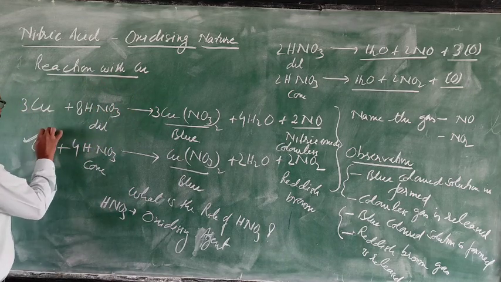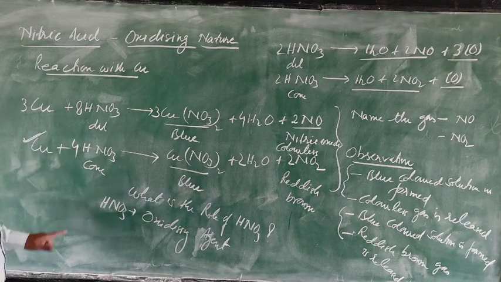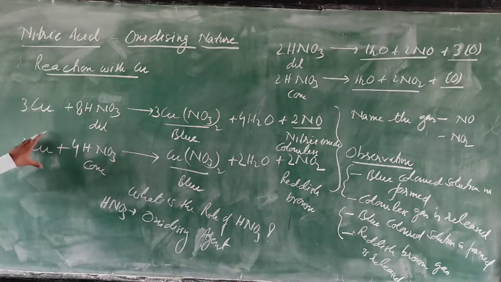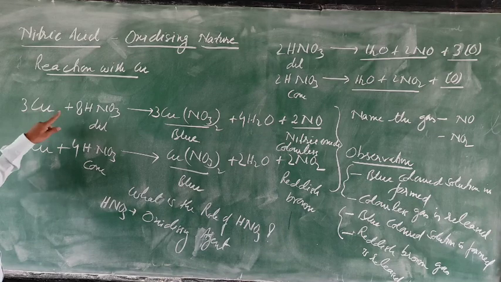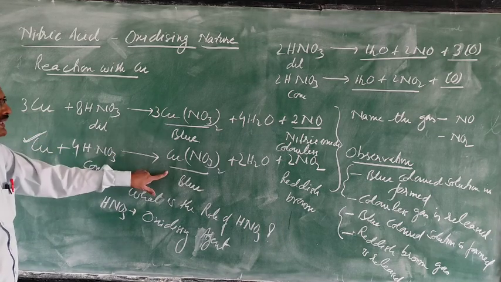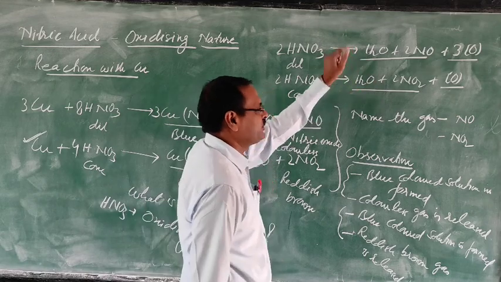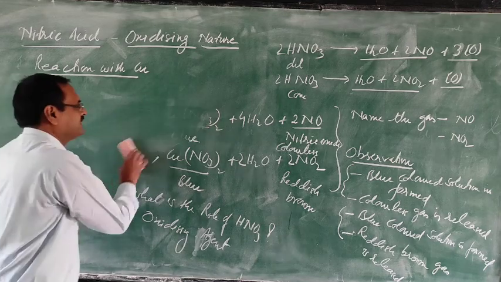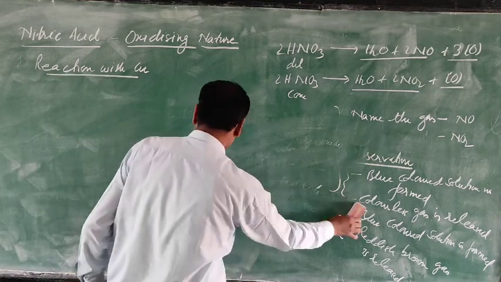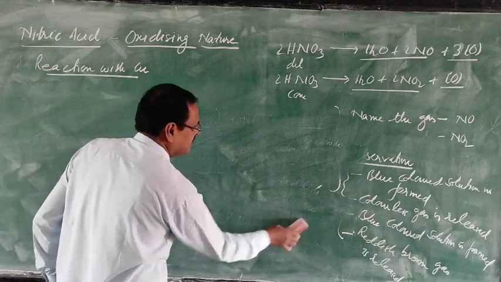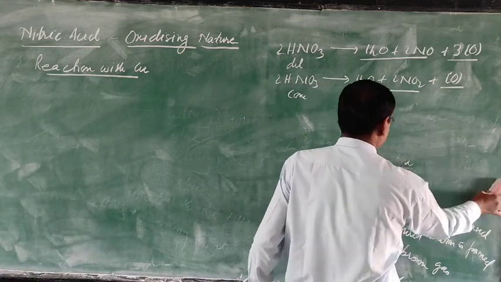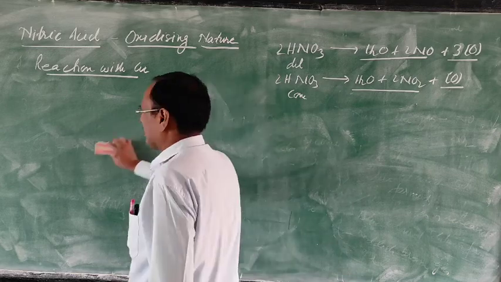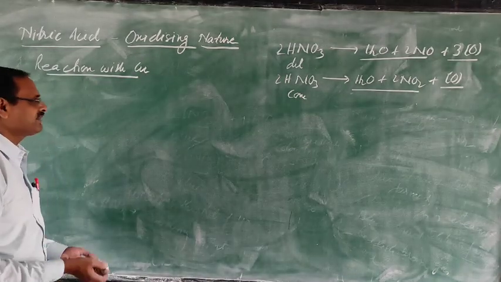Then this equation is given in your book by the partial equation method, so I will explain how to write it by that method. It is up to you. Either directly you can learn it as I suggested, 3:8, 1:4, write copper nitrate, and take the rest of the products from the decomposition list. Or if you want, you can write by the partial equation method also. It is also easy, not difficult. In class 9 you will study the partial equation method. You can follow any method. Marks will be given if the equation is correct. If it is wrong, marks will not be given.